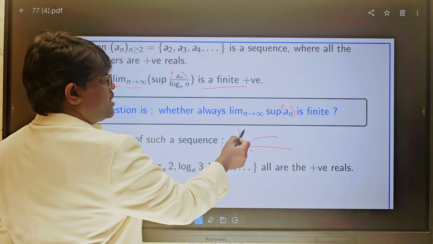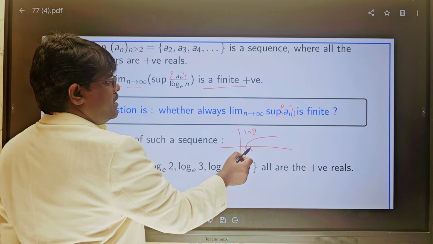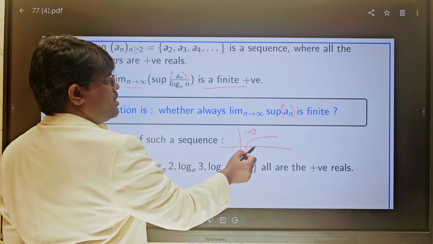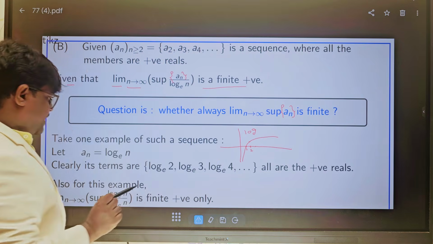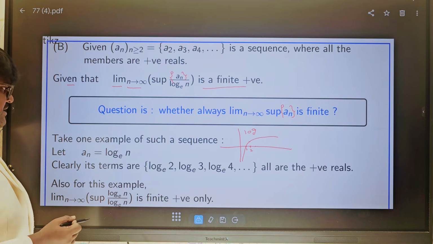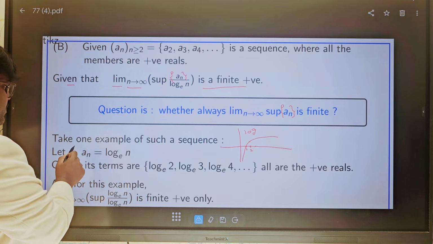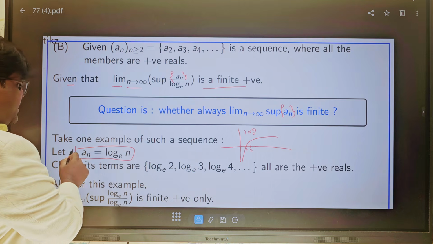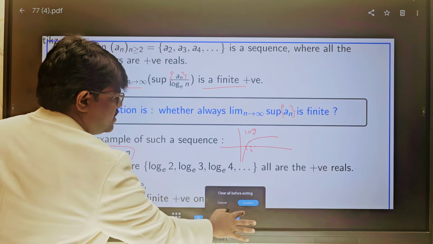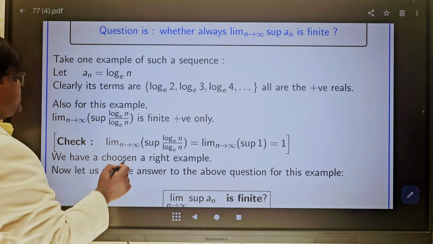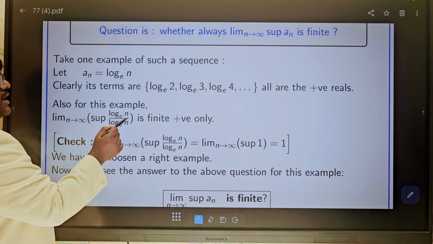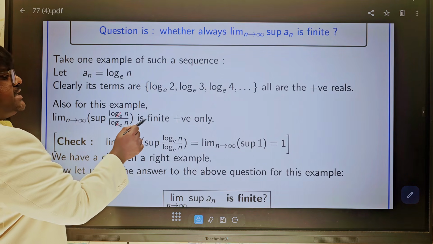If I take the logarithmic function, from the second term all the values are positive. I am just substituting this example in the given condition. I am taking a_n as log n.